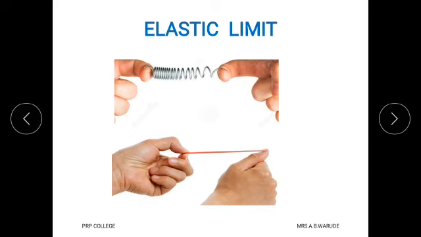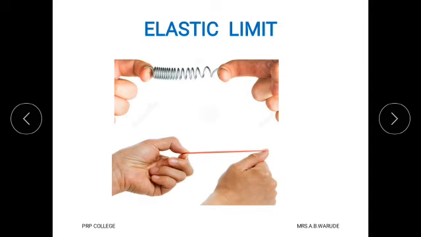See these diagrams. By observing these diagrams, it is observed that when a rubber band is stretched, there is an elongation in that rubber band. When we stretch it, that means external force is applied, and due to that there is a change in its shape and size. But that change is not permanent, it is only for some time.